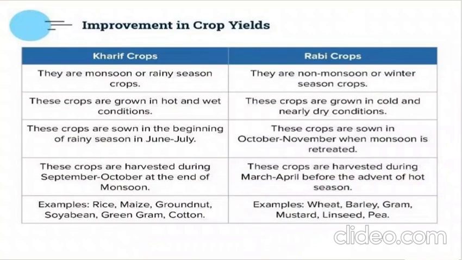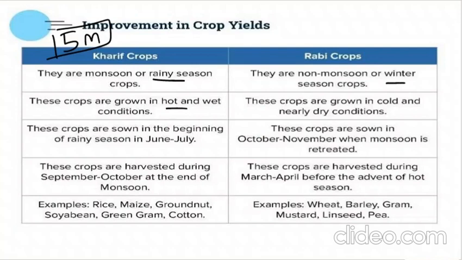Now the main thing comes, a 5 mark question: differentiate between Kharif crops and Rabi crops. If you get this question, how are you going to write it? So this is a table you have to remember always. The main difference between them, the first one you'll write, is when are they grown. Kharif crops are grown in the rainy season. Then they are known as the rainy crops, and Rabi crops are known as the winter crops.